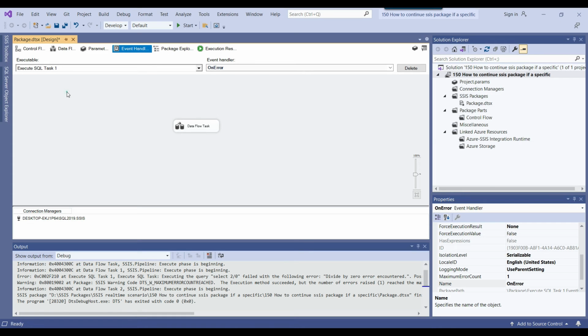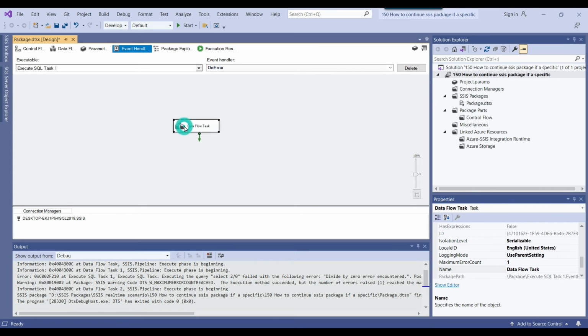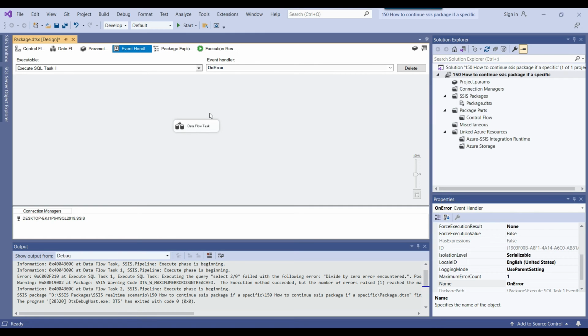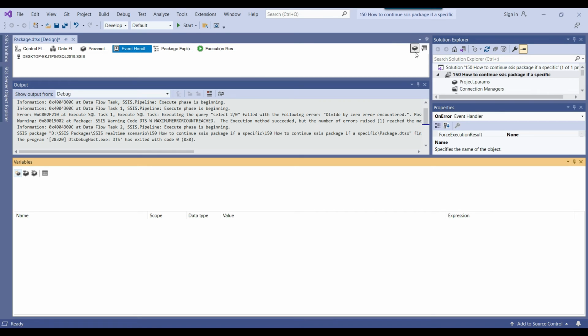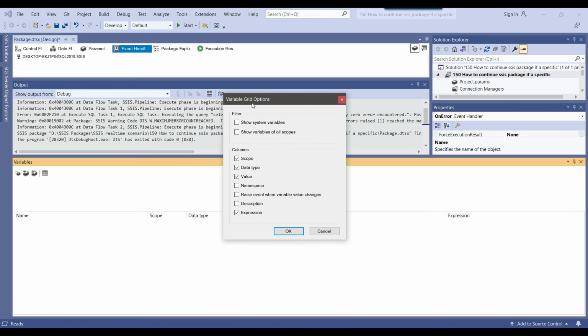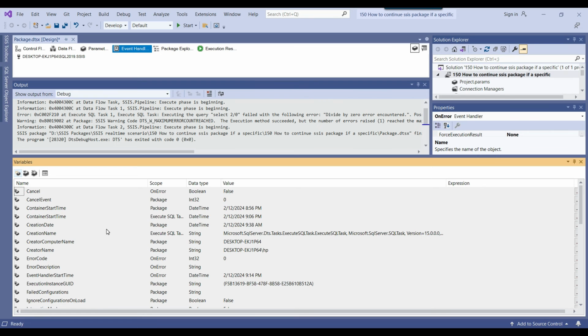Although we are not going to implement any code here, we just want to change one of the system variable properties, but you need to put the Data Flow Task here so that SSIS knows that we have written something here, and it should not revert the value of the system variable. As soon as you have dragged and dropped the Data Flow Task here, click on the variables option. On the variables icon, from the top right side, click on the grid options. From the variable grid options, click on Show System Variables and click OK. It will display all the system variables.